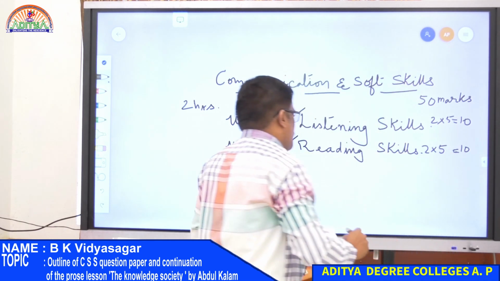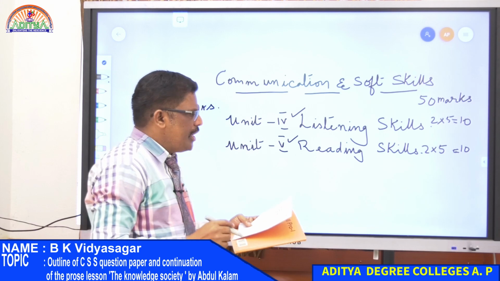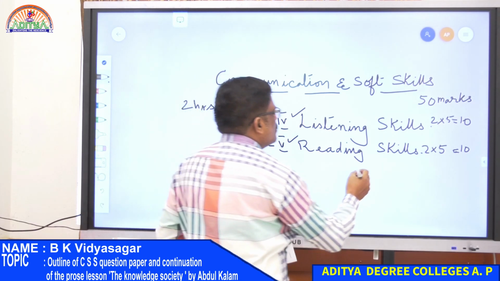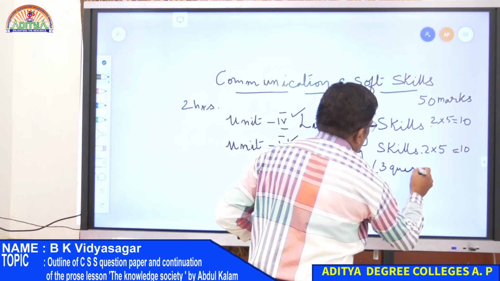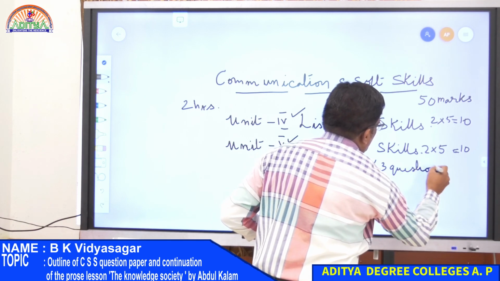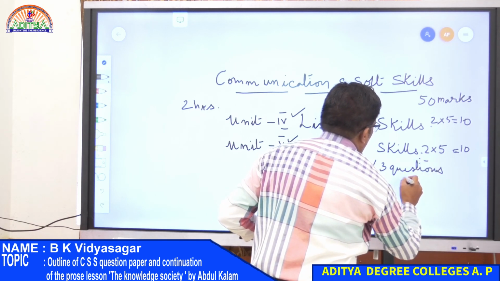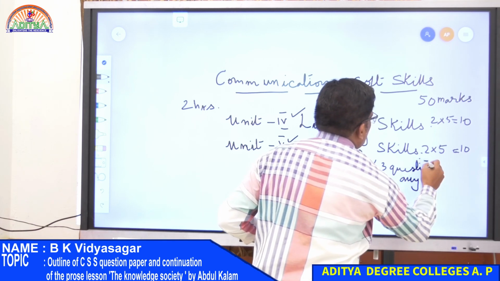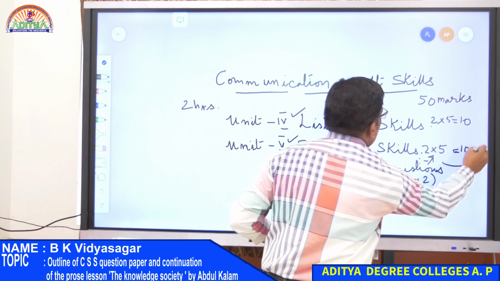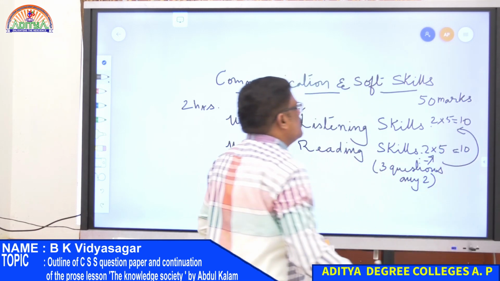Two into 5, 10. Okay? So they give you 3 questions, any 2 for this one and for this one, right?